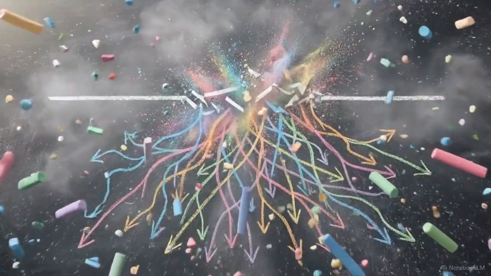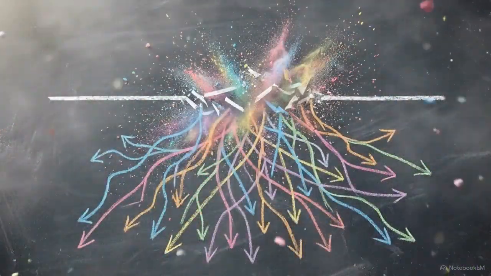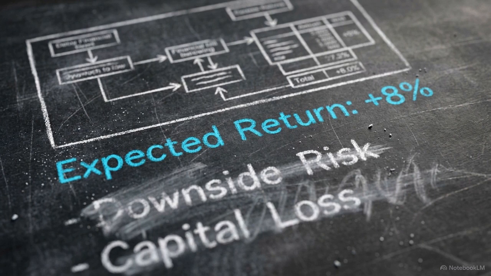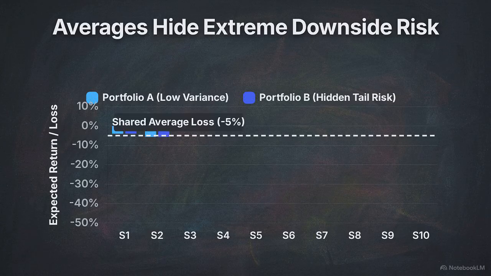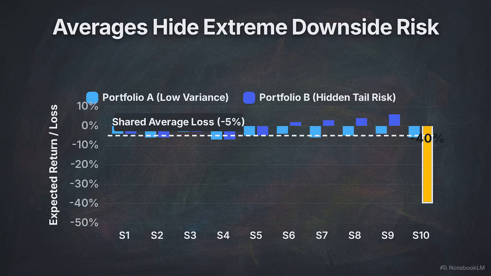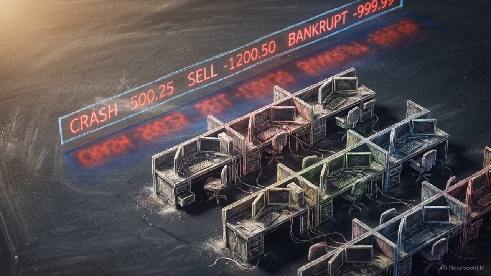When stress events hit, these fixed assumptions shatter. Relying strictly on an expected value or a mean return creates a dangerous blind spot for decision-making. Two portfolios can share the exact same average expected loss, but one might have a massive concentration of extreme downside exposure hidden beneath that average. Executives and risk managers do not survive by managing to the average. They are forced to operate in the extremes, navigating threshold breaches and tail risks.